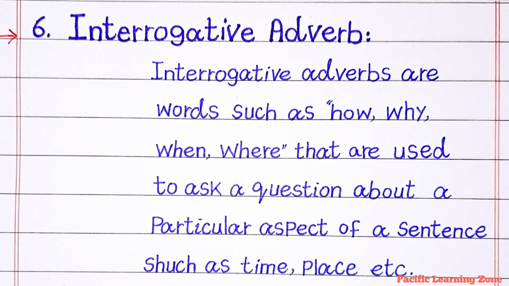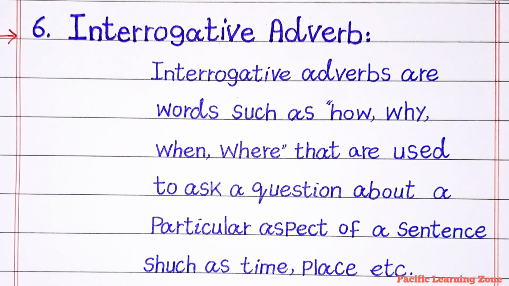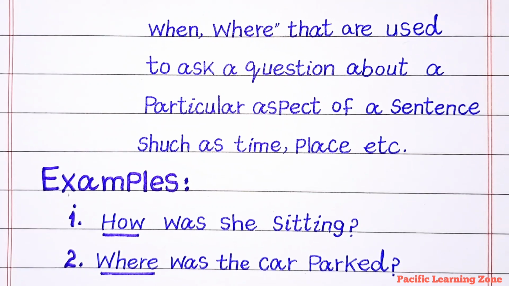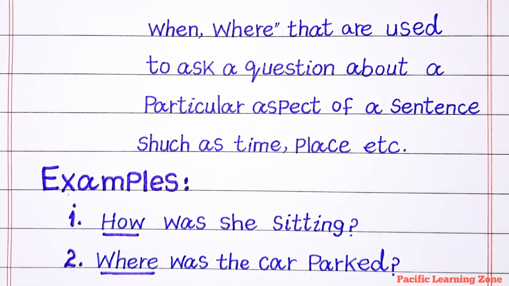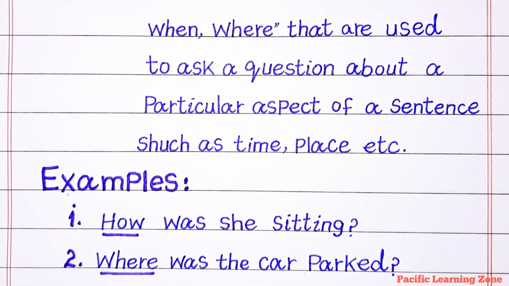The sixth one is interrogative adverb. Interrogative adverbs are words such as how, why, when, where that are used to ask a question about a particular aspect of a sentence such as time, place, etc. Examples: How was she sitting? Where was the car parked? How and where are examples of interrogative adverb.